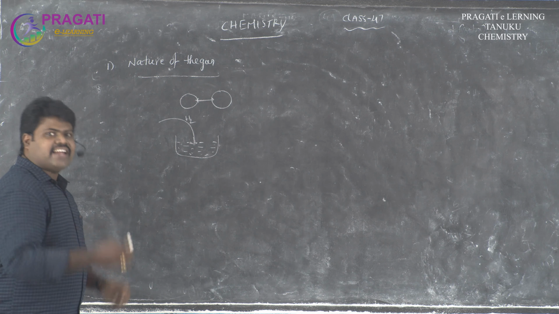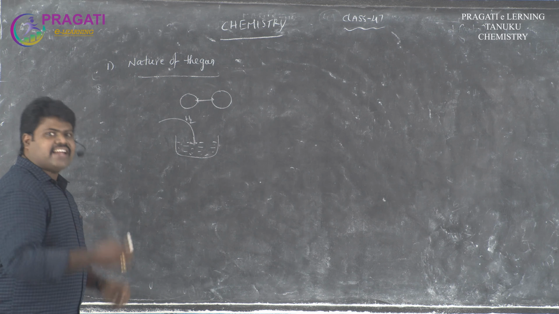And the second factor is the effect of pressure. Pressure affects the deviation. For example, gases like CO2 and N2 are taken. These gases show the positive deviation, and at the same time negative deviation also.